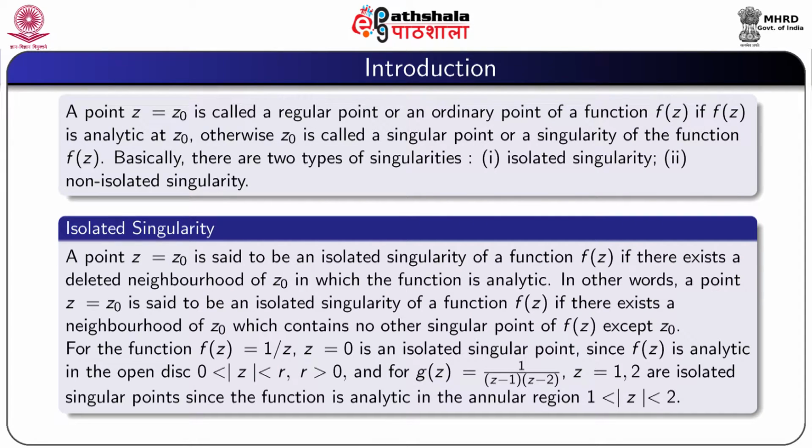As for example, z equal to 0 is an isolated singularity of the function f(z) equal to 1 by z, since f(z) is analytic in the open disk 0 less than mod z less than r, r positive. And for g(z) equal to 1 by (z minus 1)(z minus 2), z equal to 1 and 2 are isolated singular points since the function is analytic in the annular region 1 less than mod z less than 2.